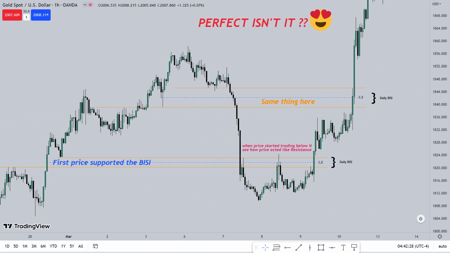Folks, see higher time frame fair value gaps or BISI or SIBI, always extend those unless price leaves and goes away from it. If price is near them, then it will refer to them often, especially when price is in consolidation. As you can see in this chart how they both acted like a real support and resistance on lower time frame. It will help you to know order flow of the price, and also you'll know what you are looking for.